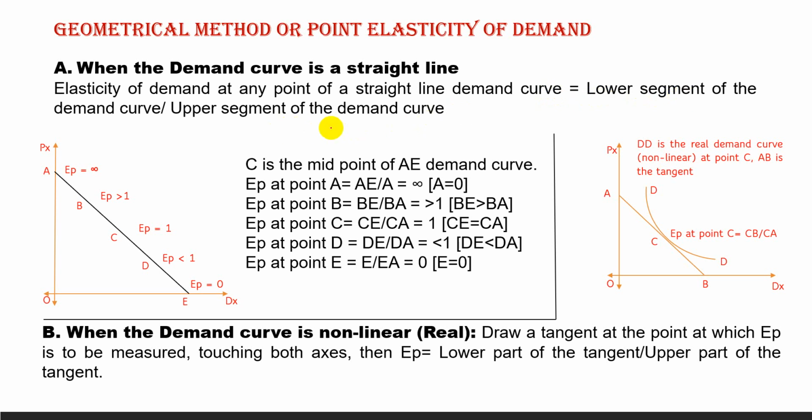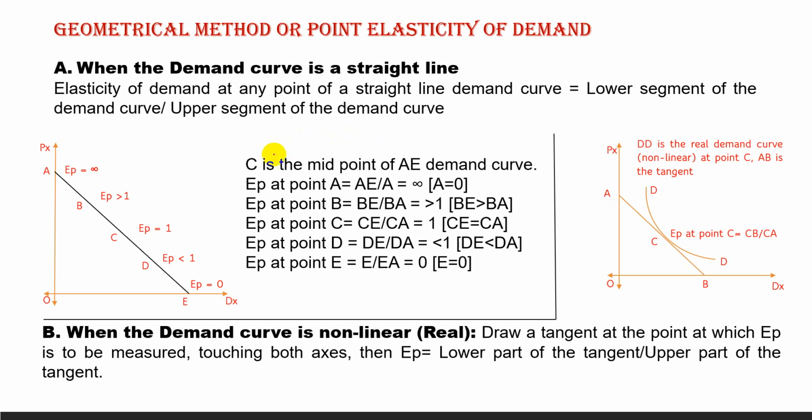We measure the lower part and the upper part from that point, and when we divide lower part by upper part, the result is the elasticity of demand.